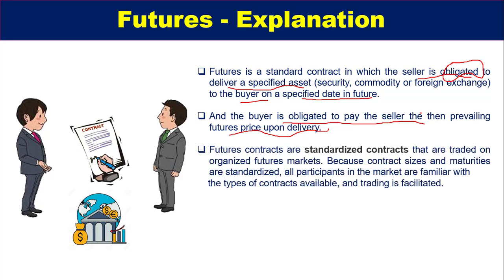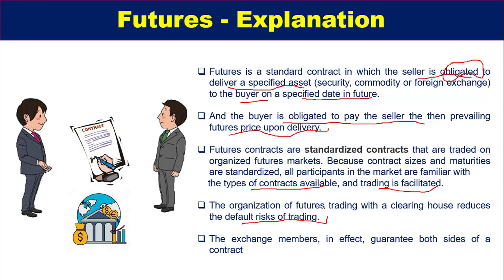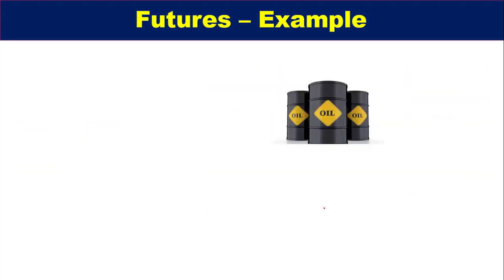Futures contracts are generally standardized contracts, and they are traded on organized futures markets. Because contract sizes and maturities are standardized, all the participants in the market are familiar with the types of contracts available, and trading is facilitated. The organization of futures trading with a clearinghouse reduces the default risk of trading, and the exchange members in effect guarantee both sides of the contract. That's why these are pretty safe compared to forward contracts.